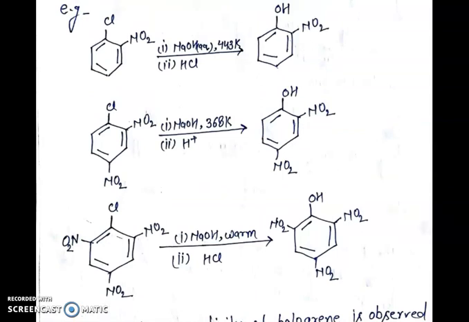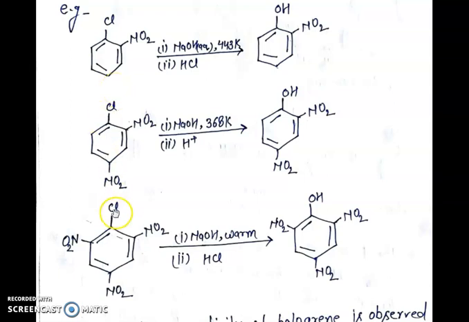In the third example, when the electron withdrawing group, that is NO2 group, is attached on both ortho positions and one para position, that is 2,4,6-trinitrochlorobenzene reacts with aqueous solution of sodium hydroxide followed by acidification to give 2,4,6-trinitrophenol.